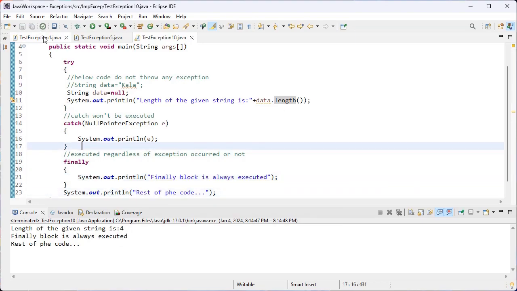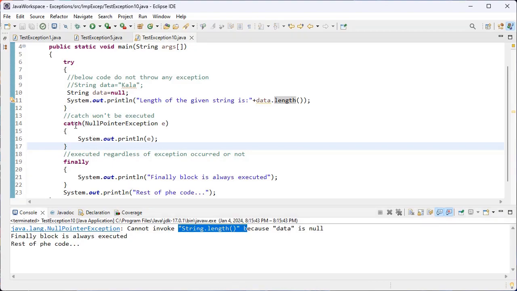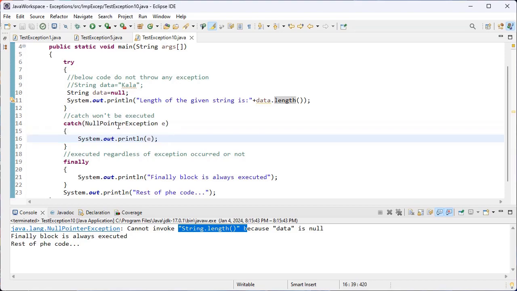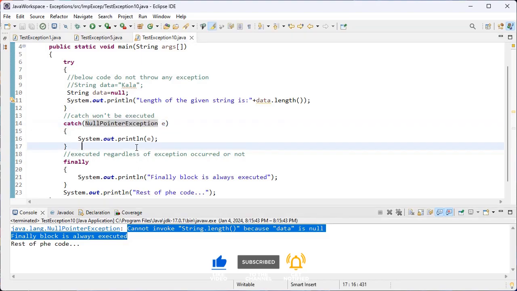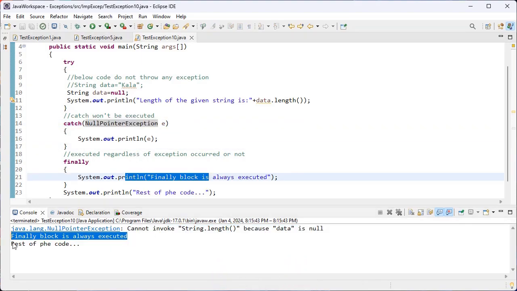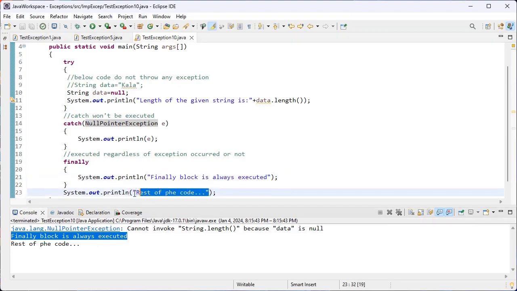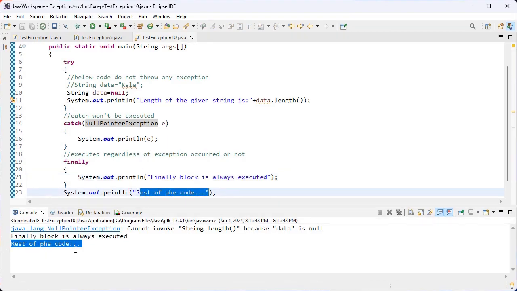Now I save this file and I execute the same program again. So this is our output. Cannot invoke String.length because data is null. This statement is from this catch block. NullPointerException is an inbuilt exception class. This exception class is responsible for handling this type of error. And the finally block is executed, that's why we got this statement, and the rest of the code is also executed, that's why we got this statement.